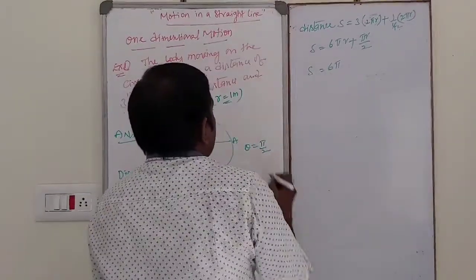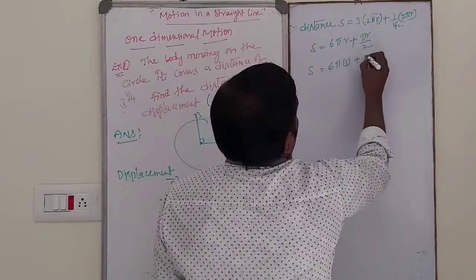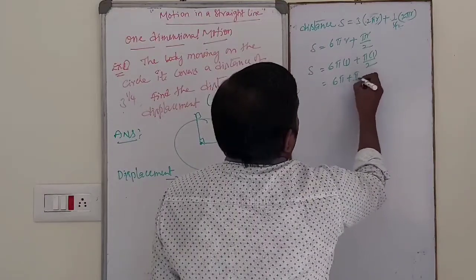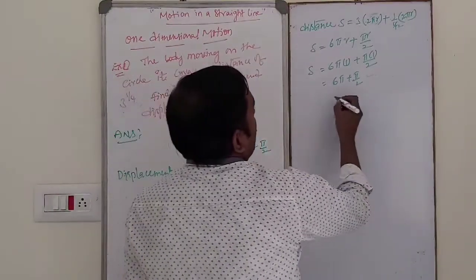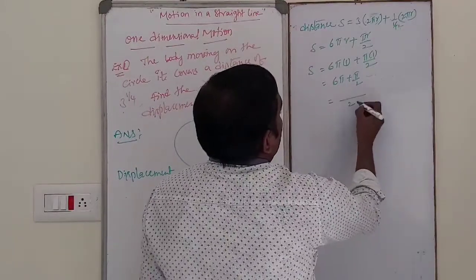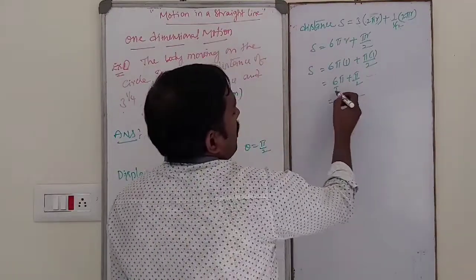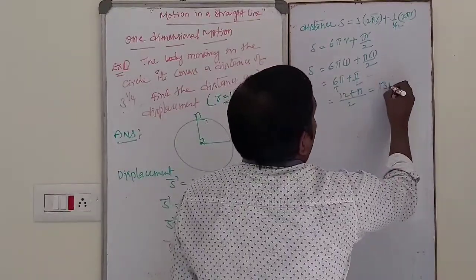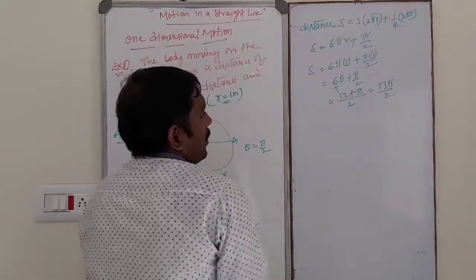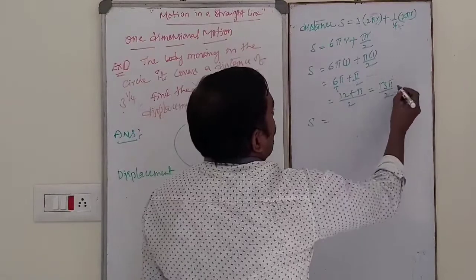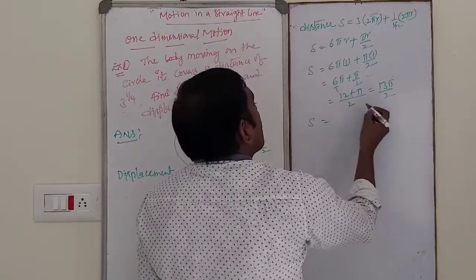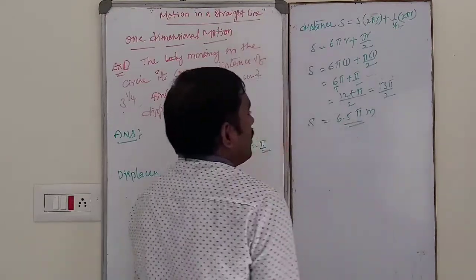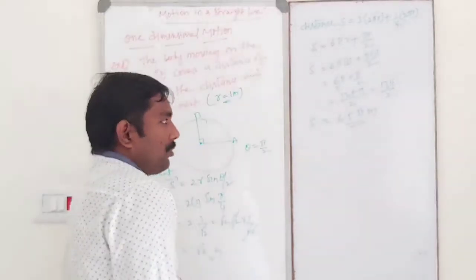What is the value of radius? 1 meter plus pi by 2. That is 6 pi plus pi by 2. So LCM, that is 2. That is 12 plus pi, that is 13 pi by 2. So S is equal to 13 pi by 2 meter, or 6.5 pi meter. Pi means 3.142.